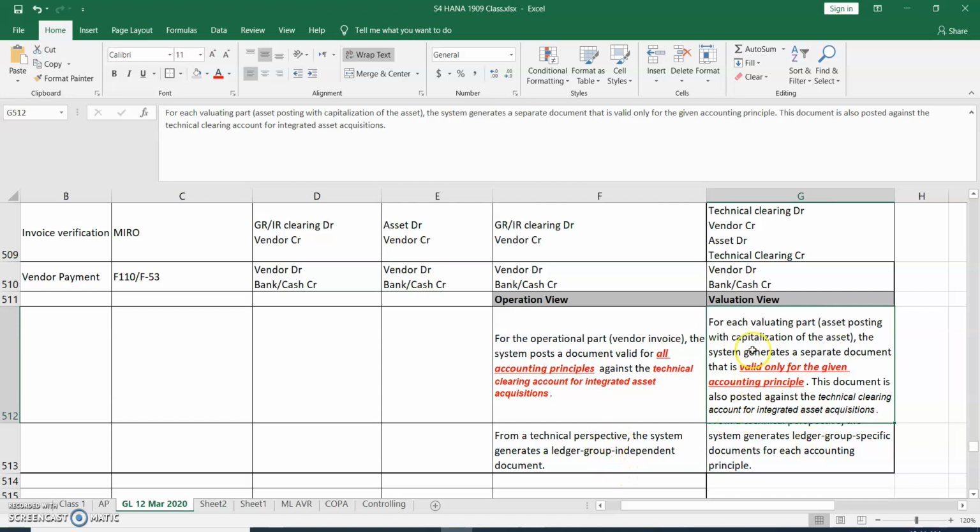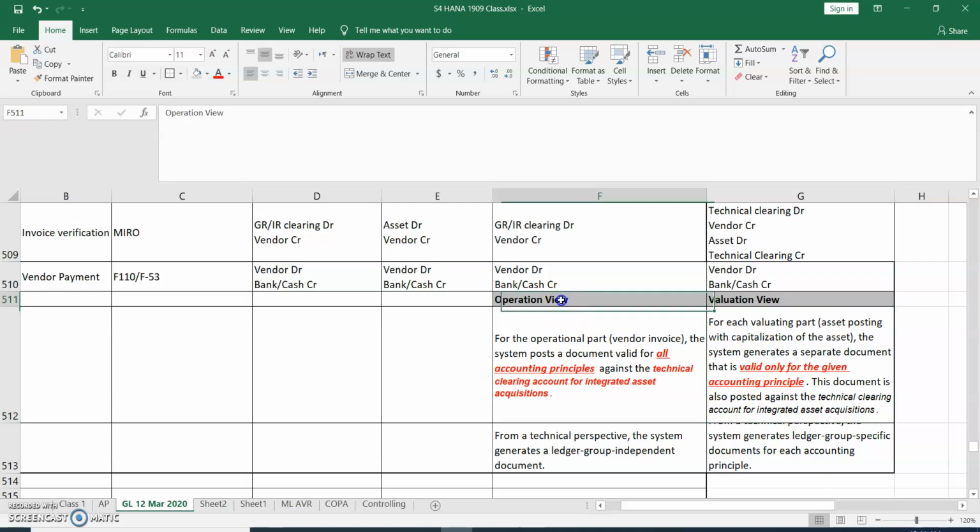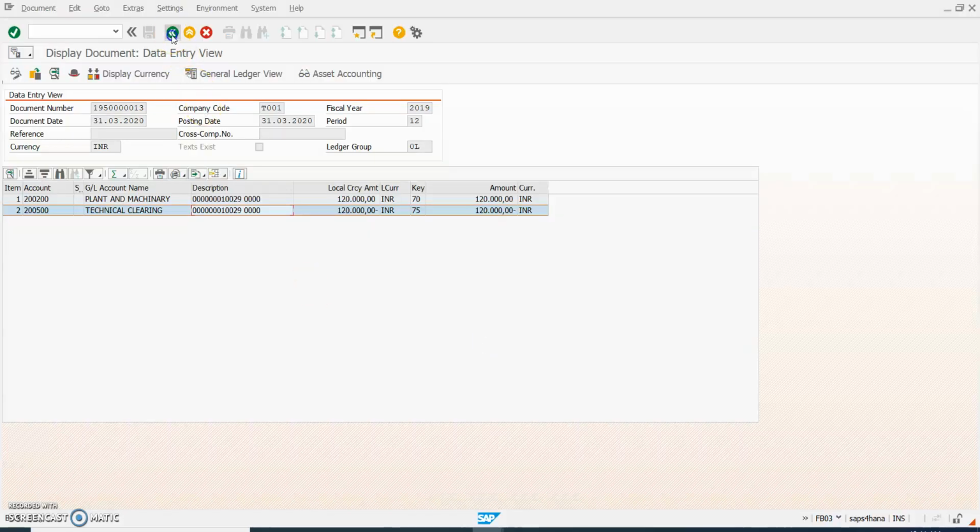Okay, in valuation view, the document is valid for a single specific accounting principle and single ledger group. In operational view, the document is valid for all accounting principles and it is a ledger group independent document. Okay, so that is the thing about that.